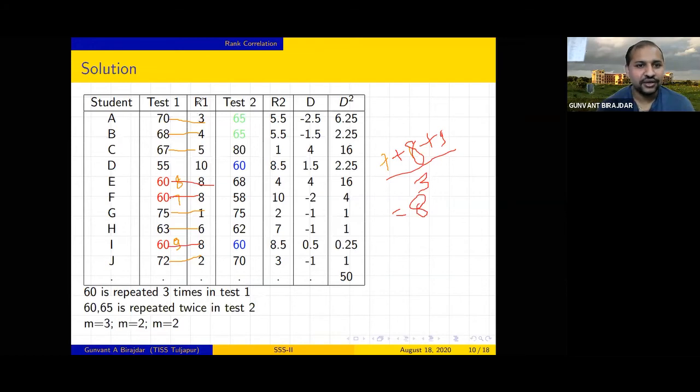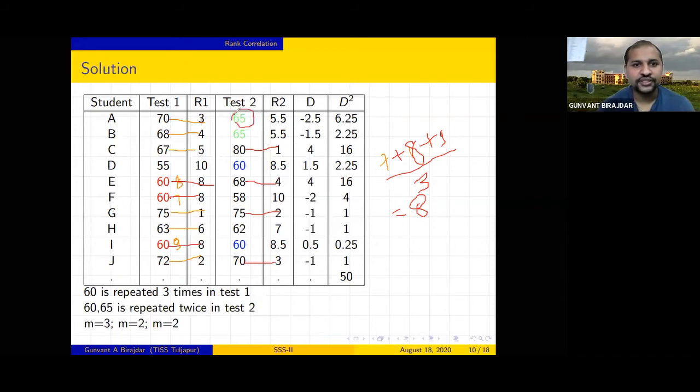Now we did ranking for test 1. Similarly, we can do rank for test 2. So what is the highest here? 80 is the highest, 75 is the second, 70 is third, and after that 68 is fourth. After 68 there is 65.